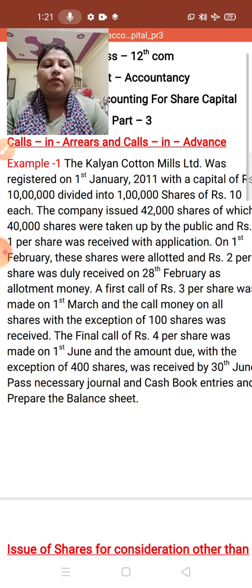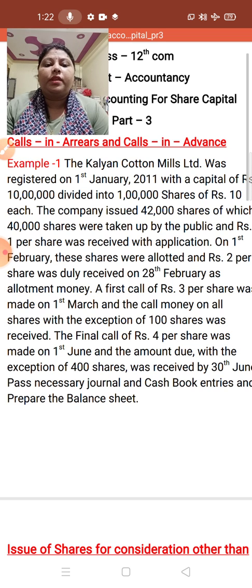A first call of rupees 3 per share was made on 1st March and the call money on all shares with the exception of 100 shares was received. The final call of rupees 4 per share was made on 1st June and the amount due with the exception of 400 shares was received by 30 June.